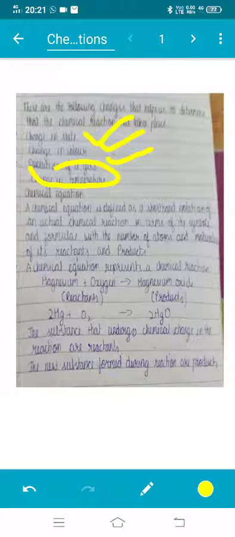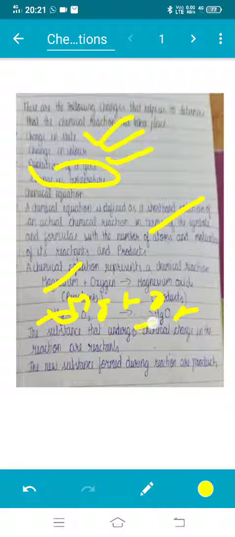Okay, now we will learn what a chemical equation is. A chemical equation is a shorthand notation, a representation of a chemical reaction in terms of symbols and formulae. Symbols: magnesium we take as Mg. Mg is magnesium. So magnesium reacts with oxygen to form magnesium oxide. So Mg plus O2 gives MgO.